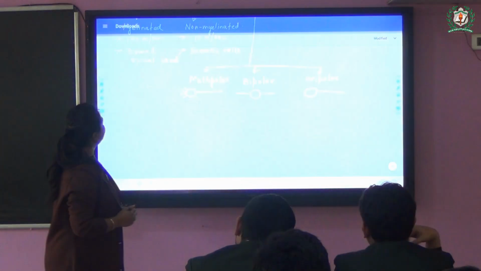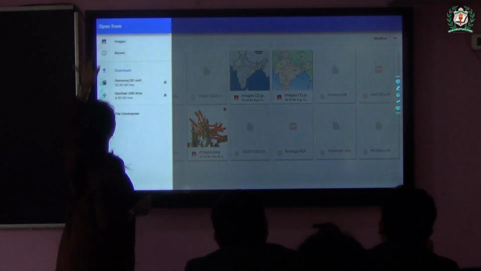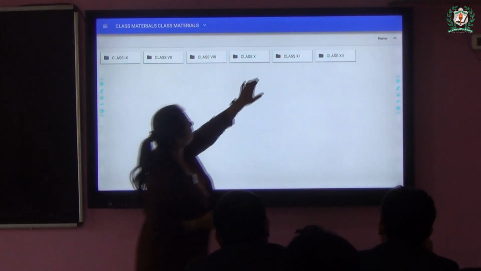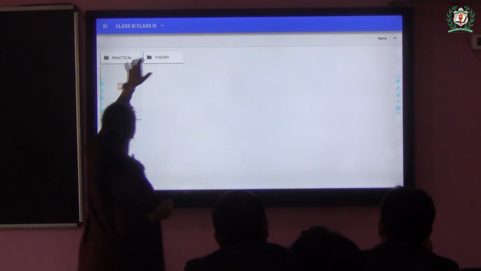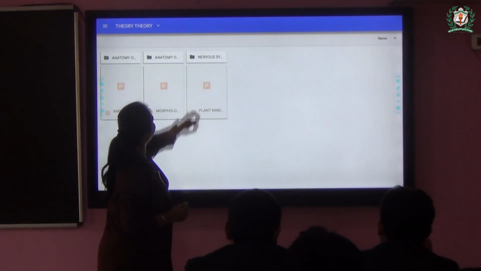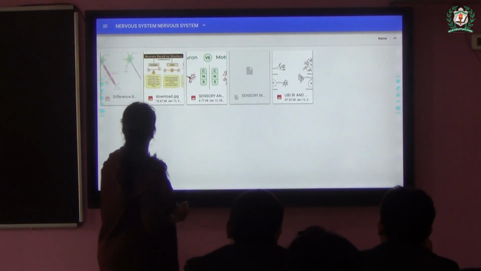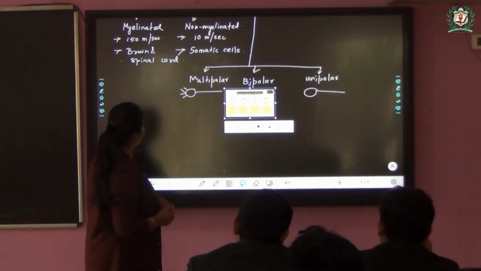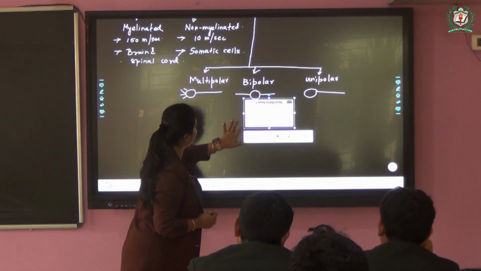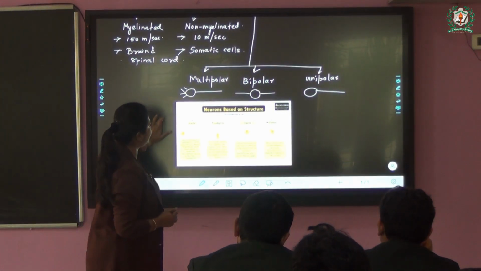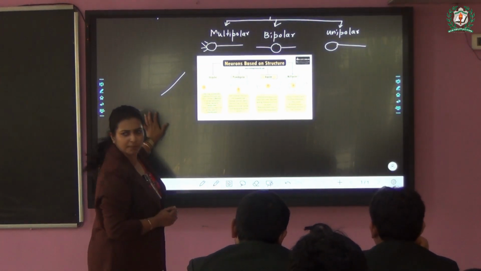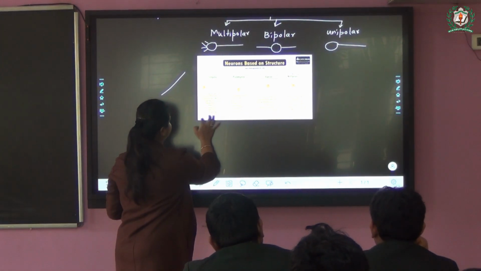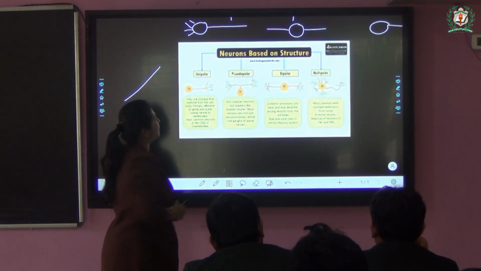For this, let us see the image of the unipolar, multipolar and bipolar. How does this exactly look like? So these depend on their processes. How many processes, and what processes do they contain? There's another type which we call pseudopolar, which we'll discuss later. So, neurons based on their structure. Is this picture clear? Not much clear, I guess. If this is not much clear, no problem. I'll show you once more.